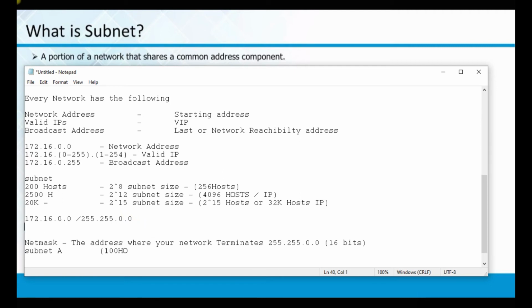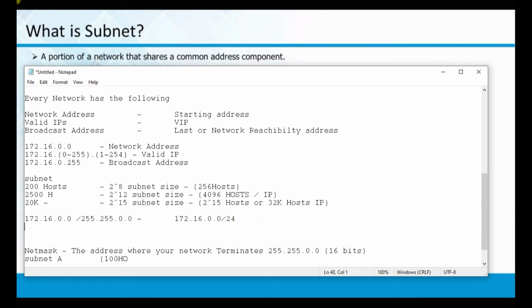Alternatively, you can say this as 172.16.0.0 slash, this is 8 bits and this is 8 bits, total is 24. In this way also you can represent this. Whenever you say an IP address of 172.16.0.0 slash 24, it means this is the network address, with a net mask of 255.255.0.0. I'll give another example.